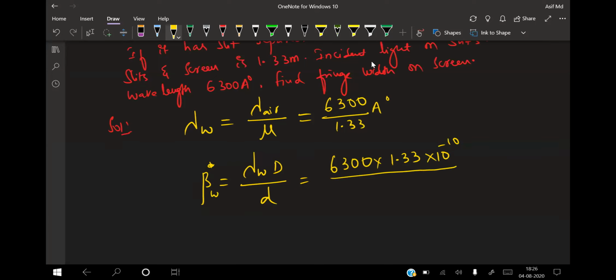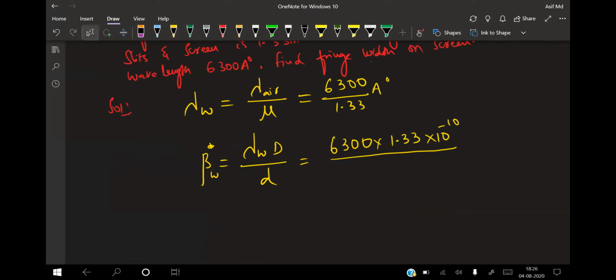Small d is 1 mm, so that is 1 into 10 to the power of minus 3 meters.